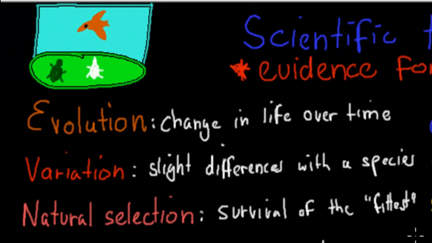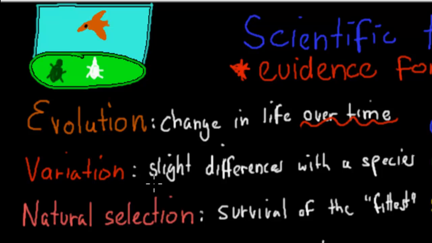The first one was evolution, and evolution was a change in life over time. That over time usually refers to millions of years. Most evolution takes a long time to occur, but that means that life itself isn't always the same. Things change a bit over time. That's how we had dinosaurs at one stage and only bacteria early on, but we went from one-cell bacteria to what we have at the moment.